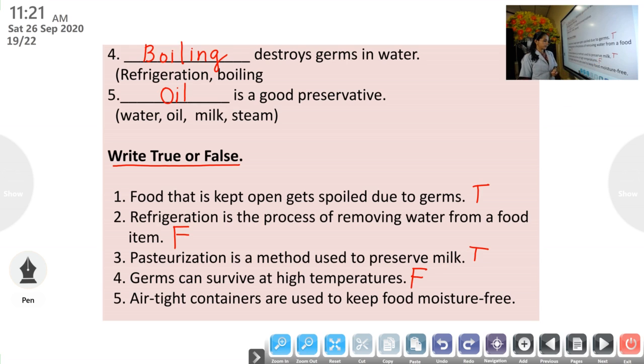Then number 5, airtight containers are used to keep food moisture free. Is it correct? Yes. So that sentence is correct. It's true.